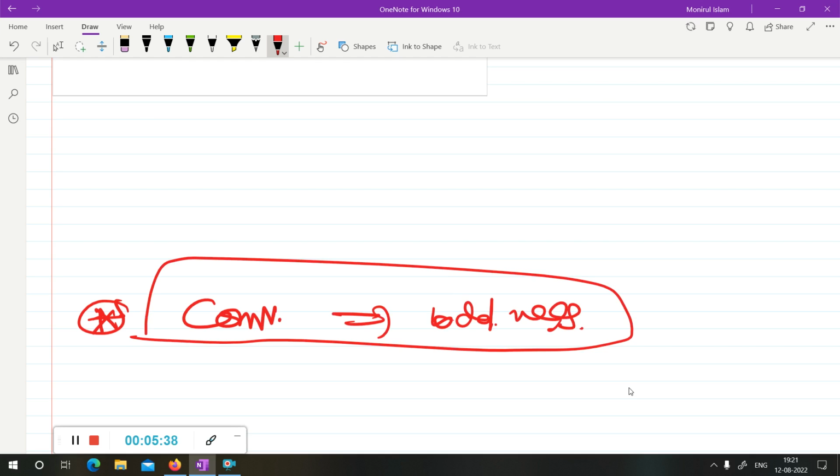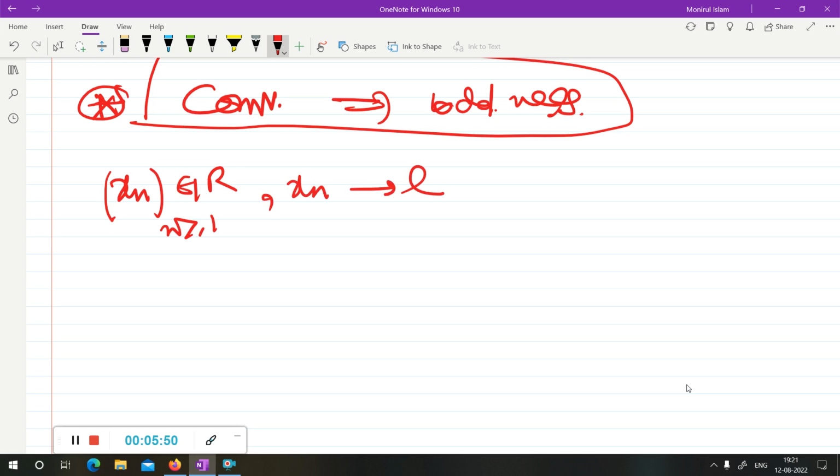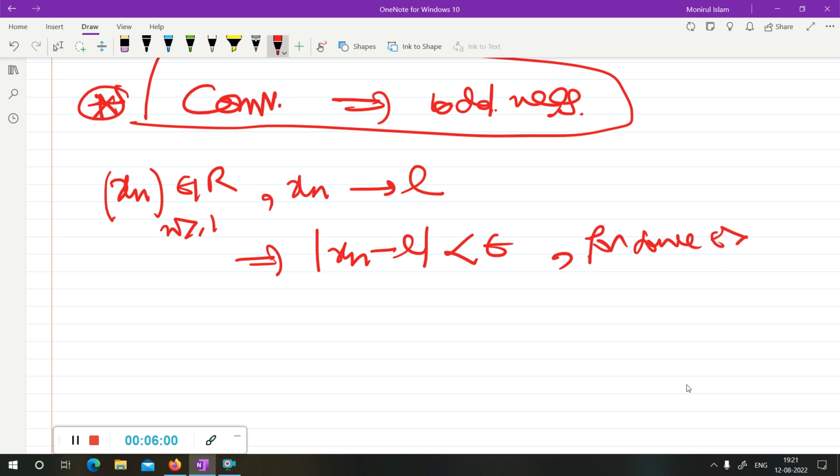The proof is very trivial; you can easily prove it. Suppose xn is a sequence of real numbers, and I am assuming further it converges to L. So by definition, mod xn minus L is less than epsilon for n greater than some natural number N.